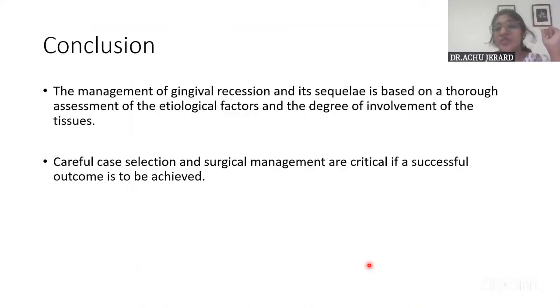And now coming on to the conclusion of recession. Management of gingival recession and its sequelae, it is based on what? A thorough assessment of the etiological factors first. First, remove the etiological factors and then also look into the degree of involvement of the tissues. And then careful selection and surgical management is critical for a successful outcome when you do gingival recession coverage procedures.